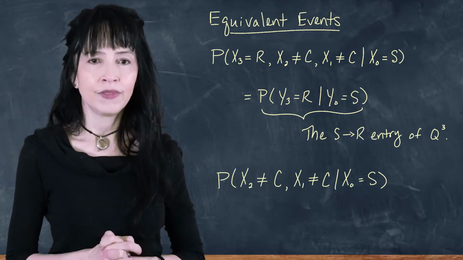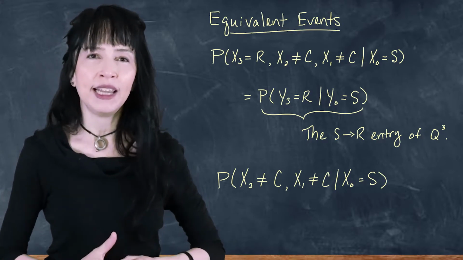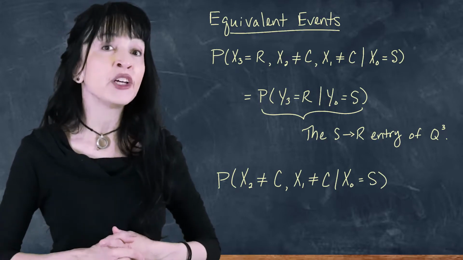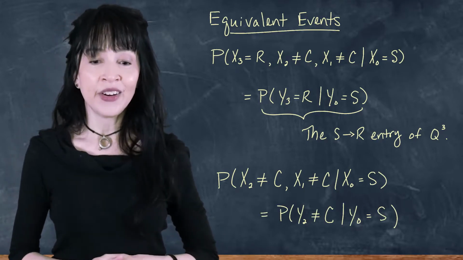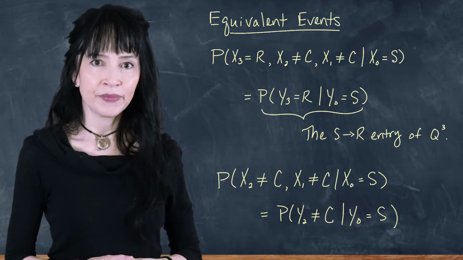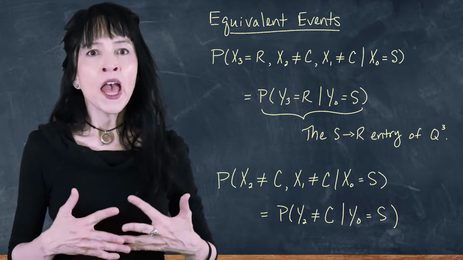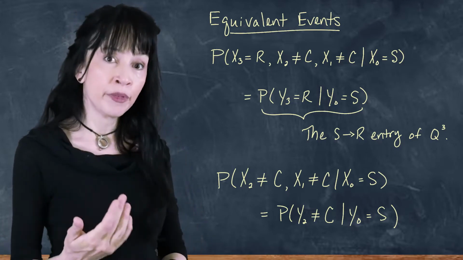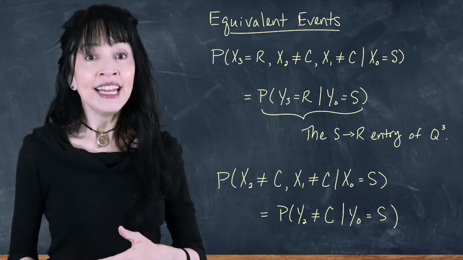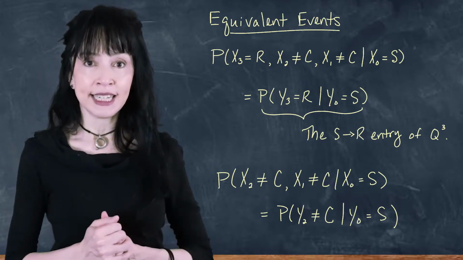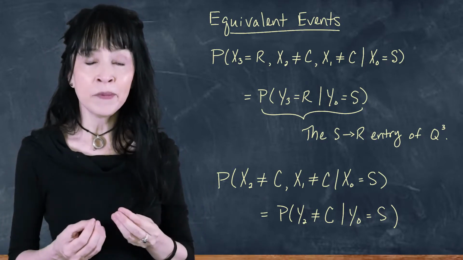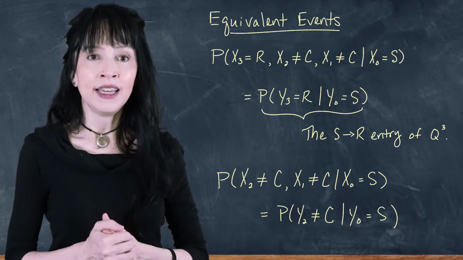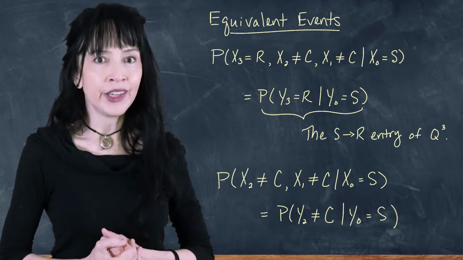And this one was in the denominator. Okay, so for the denominator, I want the probability that X2 is not cloudy and X1 is not cloudy, given that X0 is sunny. And in the Y chain, that's equivalent to the event that Y2 is not cloudy, given that Y0 is sunny. How can I get this probability? I will look at the square of the Q matrix, the probability transition matrix for the Y chain. And in that square matrix, I can either pull out the sunny to sunny and sunny to rainy entries and add them, because those are the two ways to not be cloudy. Or I can take 1 minus the sunny to cloudy entry of the Q matrix squared.